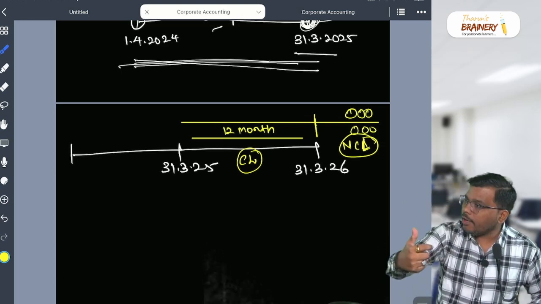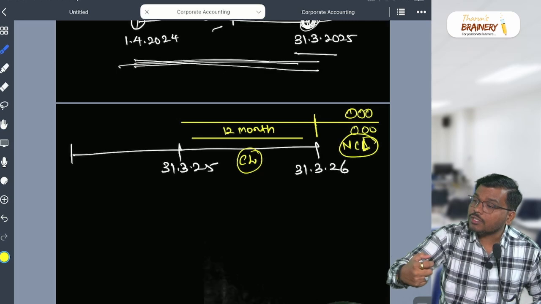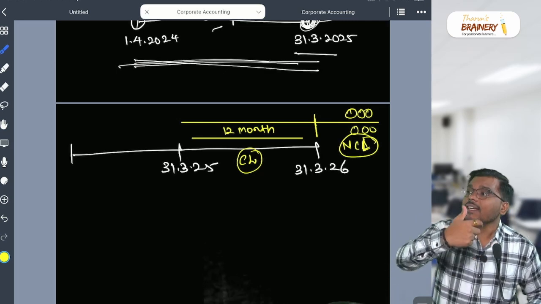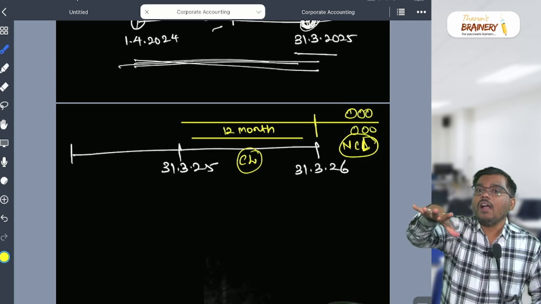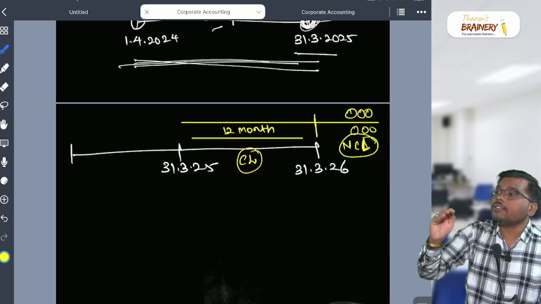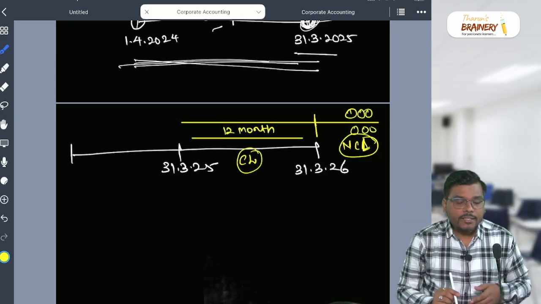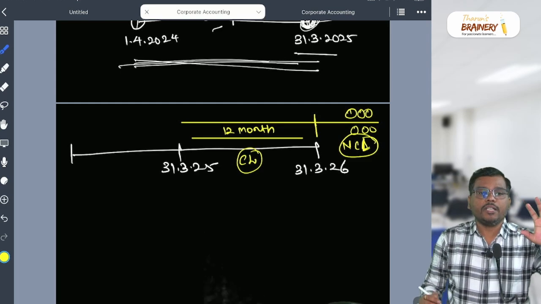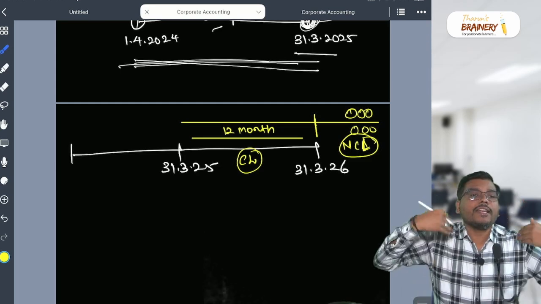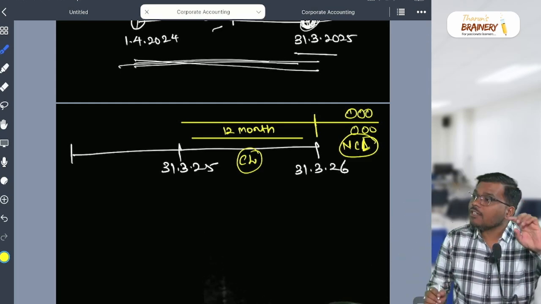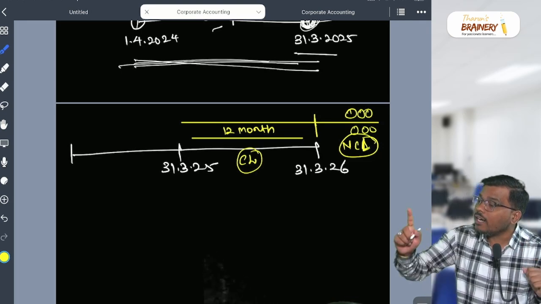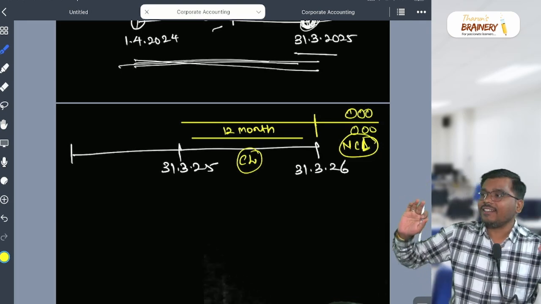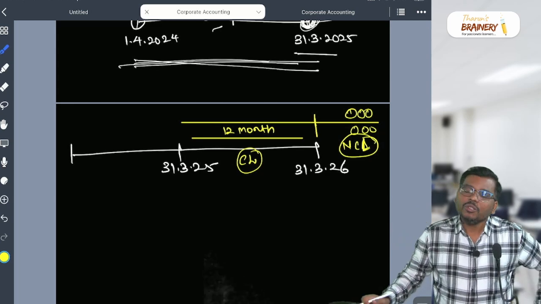Raw material to WIP, WIP to finished goods, to debtors, debtors to cash again. That cycle is called the operating cycle. It can be a current asset or current liability. If you are expected to settle within 12 months or one operating cycle, it's a current liability only.